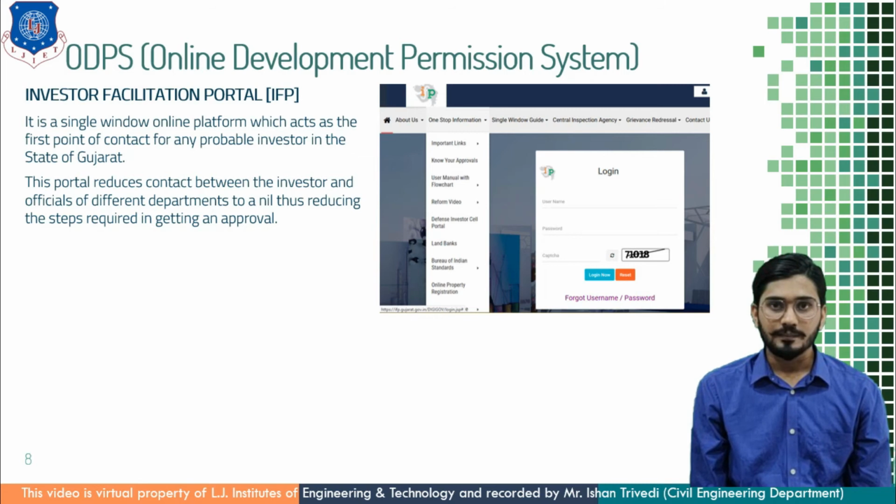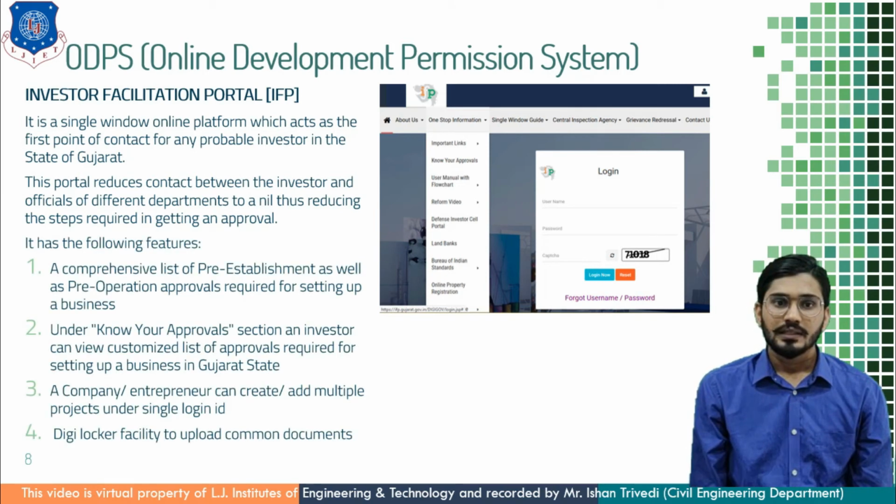Before this portal, till now, what was done? We had to go to the concerned department for the approvals. So by this, you have to just upload the documents and you will get the required approval if all the documents are related to the proposed scheme.